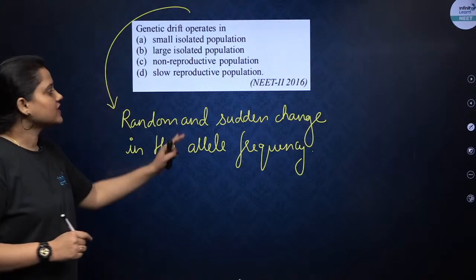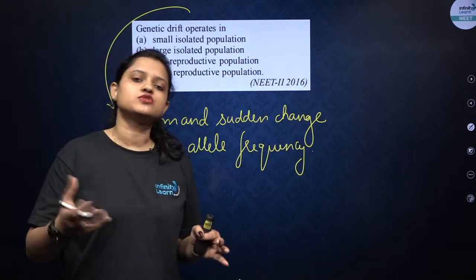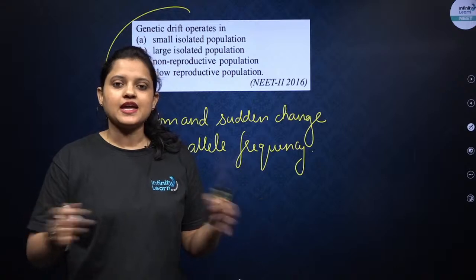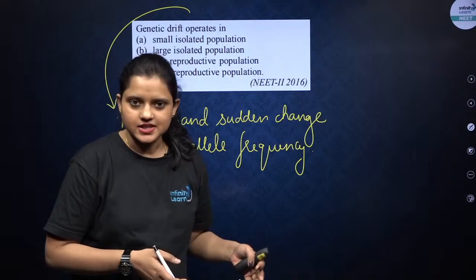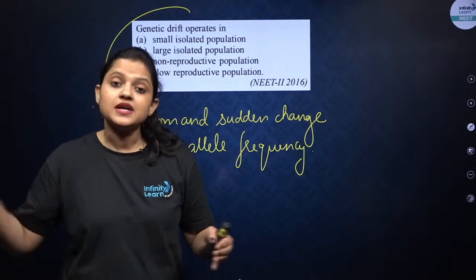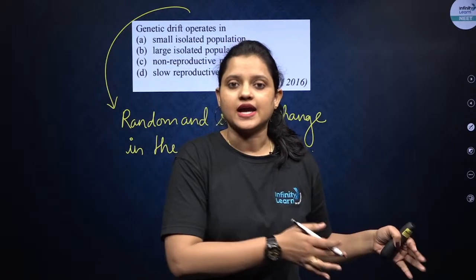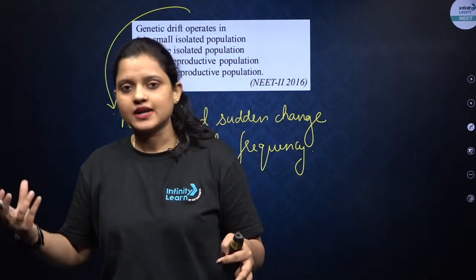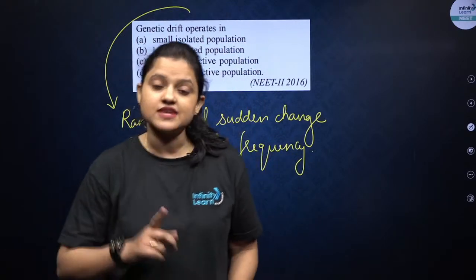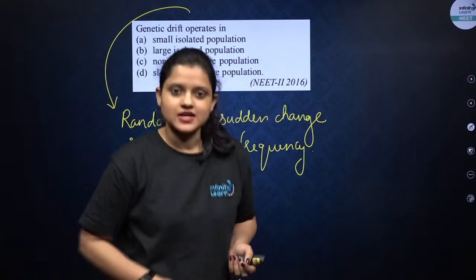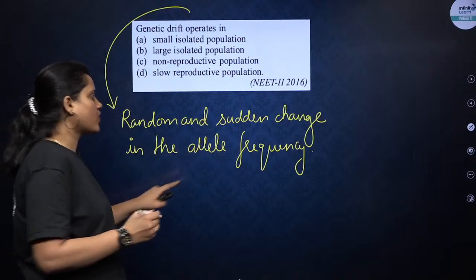Right, so whenever there is a sudden change in the allele frequency, and this sudden change can be due to any natural calamities. एक एरिया में, एक फॉरेस्टेड एरिया में, if there are several organisms living, they will have genes, they will have alleles, they will have a particular allele frequency, but because of any natural calamity, say a fire, most of the individuals will die and some organisms will be left, right? So their alleles, the number of their alleles or their frequency will increase, right? So that is known as genetic drift, which is the random and sudden change in the allele frequency.